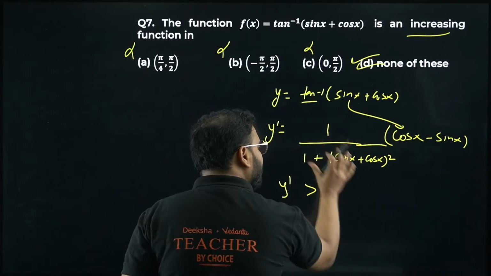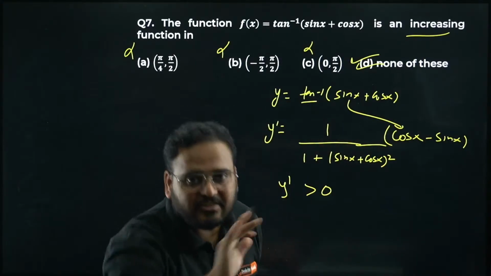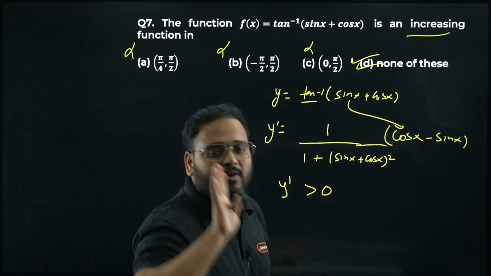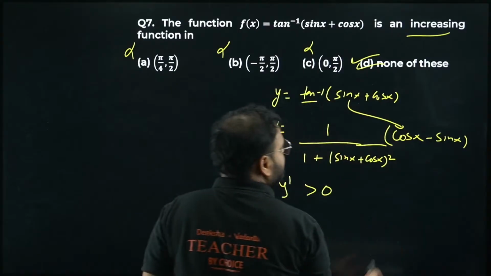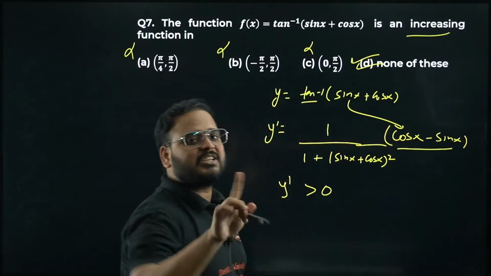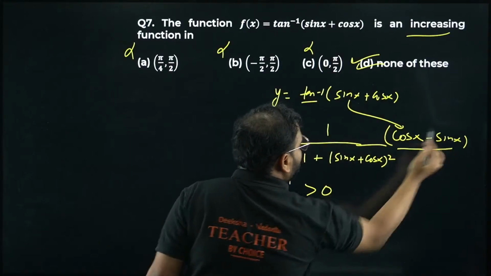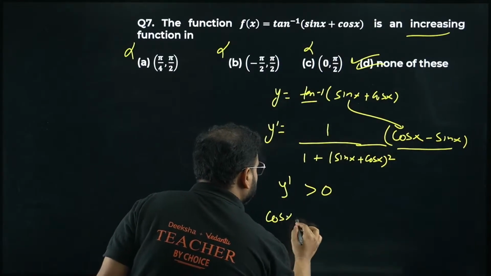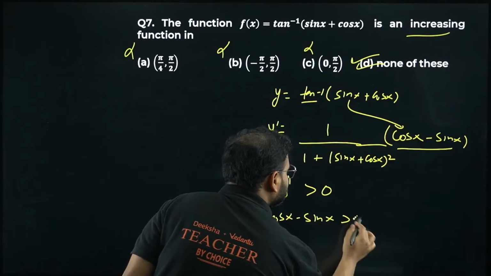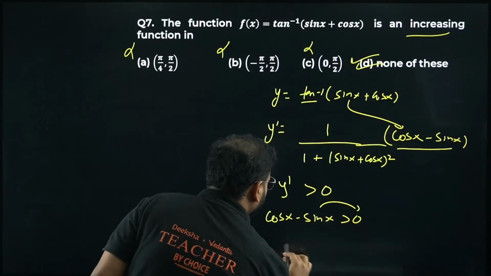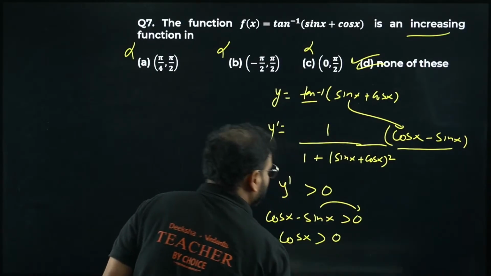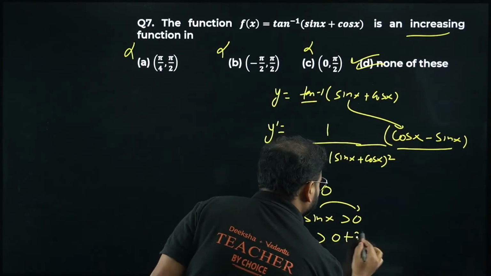So this part, 1 upon this part, does not affect the nature of the derivative. The nature is only affected by this condition. Whether this is positive or negative will change our derivative sign. So basically, y dash depends upon this. So cos x minus sin x should be greater than 0. Move over here, we get cos x should be greater than 0 plus sin x, forgive me for that.